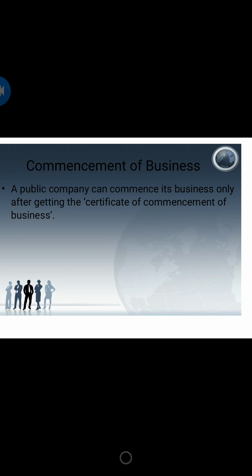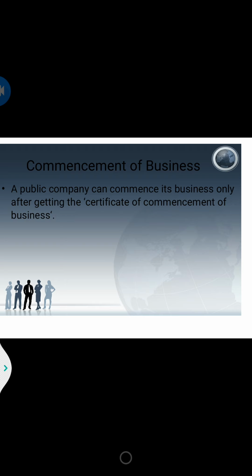After completing the sale of the required number of shares, a certificate is sent to the registrar along with a letter from the bank stating that all the money is received. Then the registrar is going to scrutinize the documents. If he is satisfied, he is going to issue the certificate. That certificate is known as the certificate of commencement of business. This is the conclusive evidence for the commencement of business.